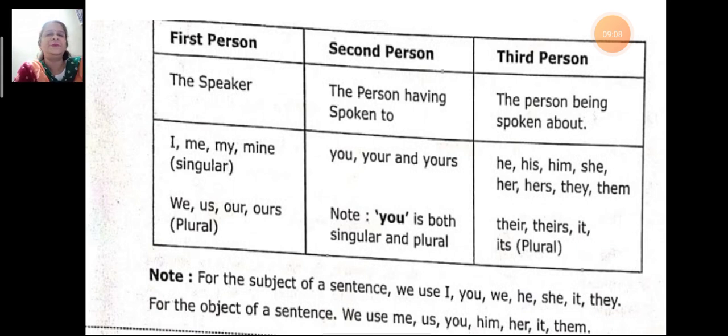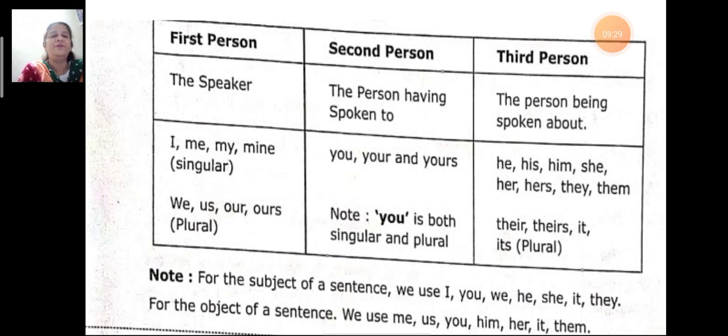The first person personal pronouns are I, me, my and mine. These are singular. And we, us, our, ours are plural. Then second person, the personal pronouns are you, your and yours.